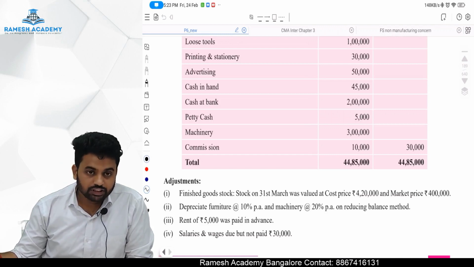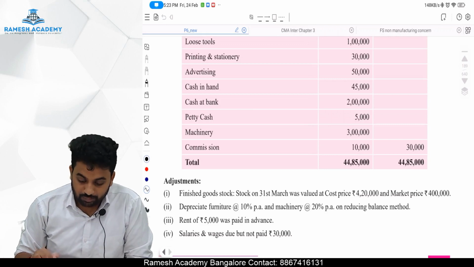Our Indian women's team is out of the World Cup, but well played.